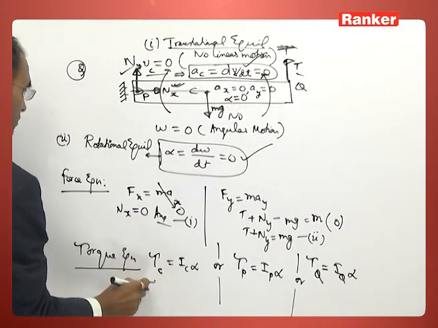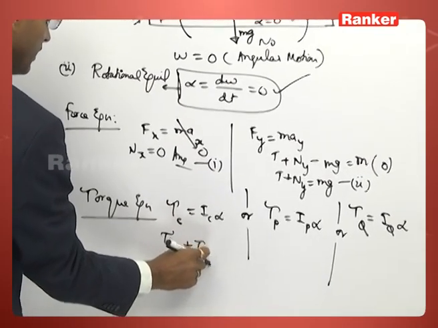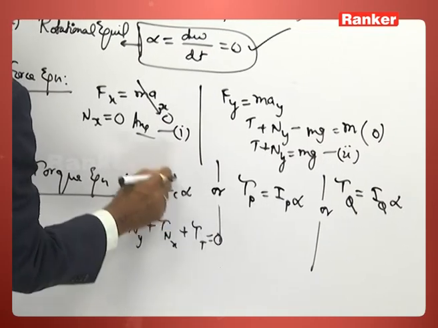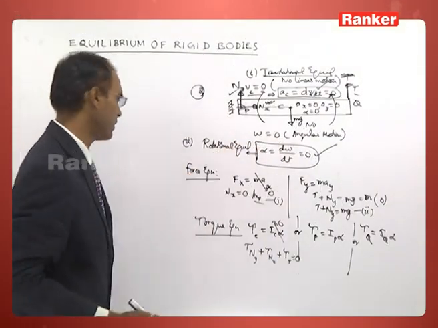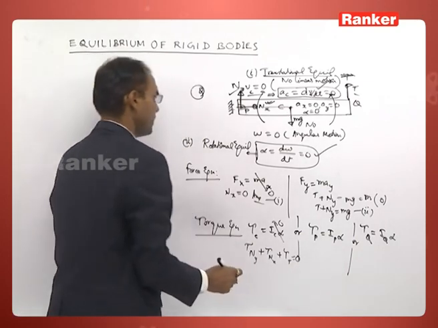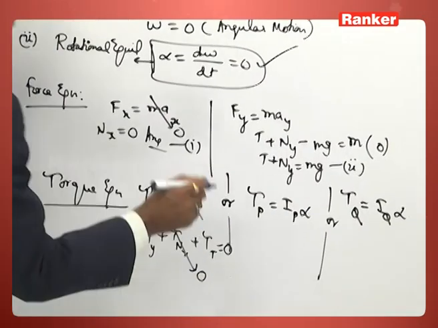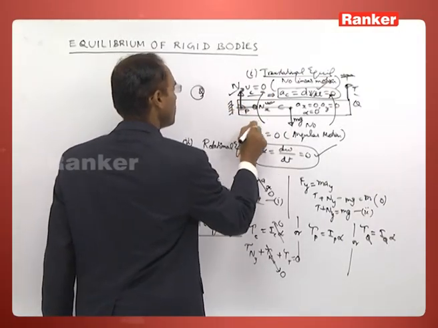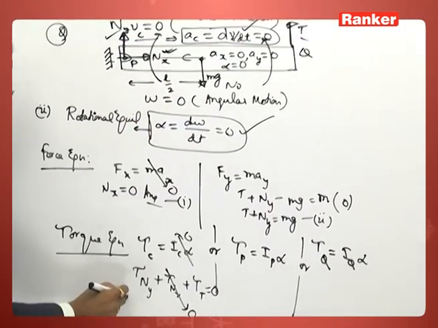So torque due to Ny plus torque due to Nx plus torque due to T will be equal to 0, because alpha is 0, because it is possessing rotational equilibrium. Well, since Nx passes through the center of mass, it cannot produce a torque about the center of mass. Ny is producing a torque that is equal to Ny into L by 2.